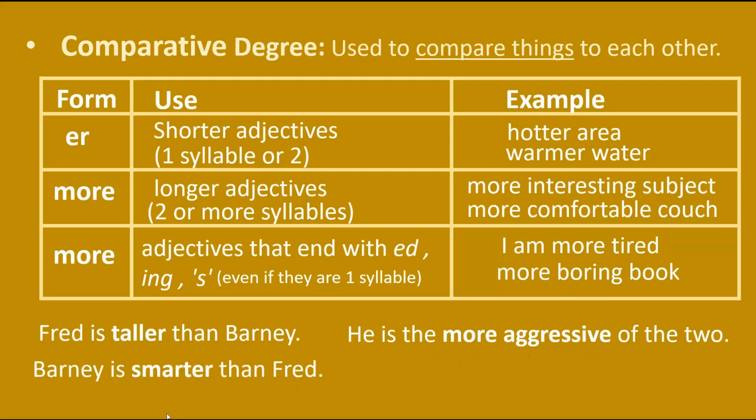Another example, Barney is smarter than Fred. So we have here smart as our positive degree, and we add ER to compare two people. Alright? Barney is smarter than Fred. And last example here, climbing is more tiring than running.